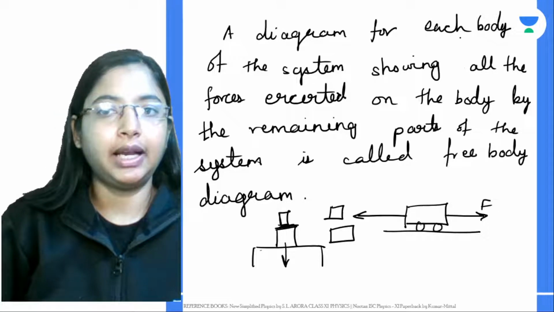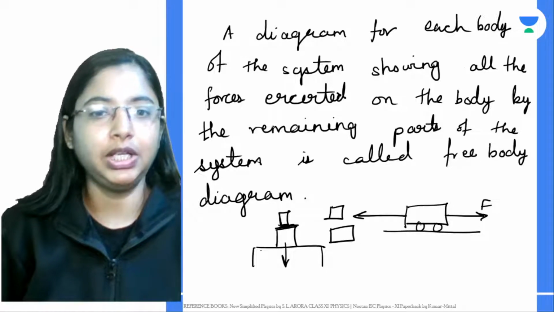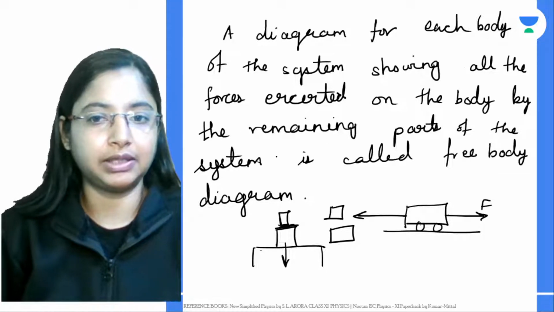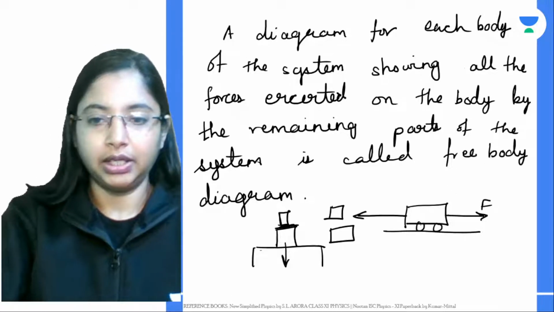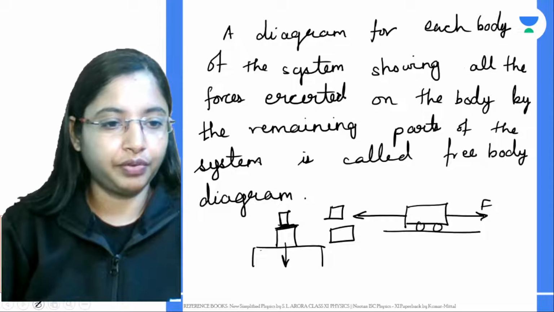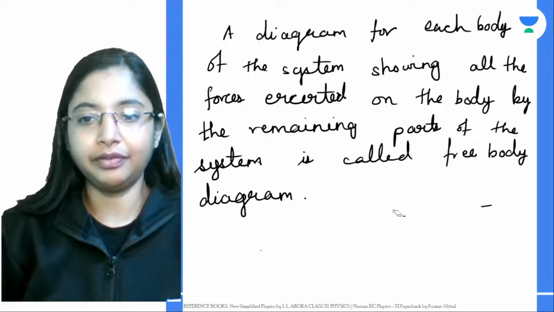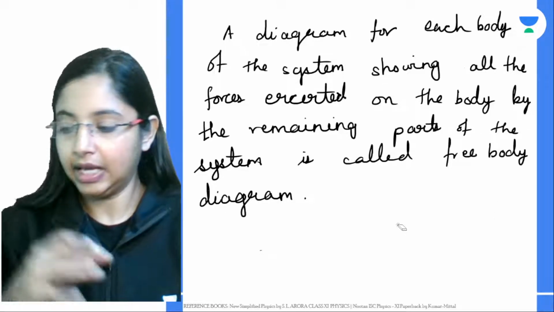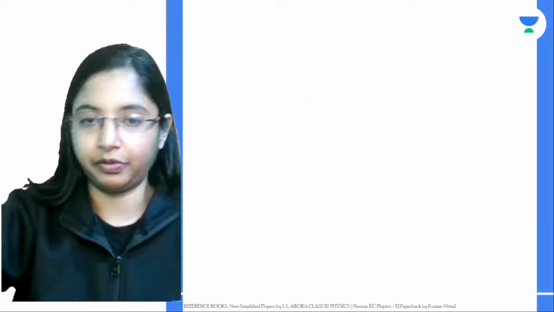So a diagram for each body of the system, showing all the forces exerted on the body by the remaining parts of the system, is called a free body diagram. Now that we know what a free body diagram is, it makes adding vectors much easier, and let's see how to solve a problem using the free body diagram.